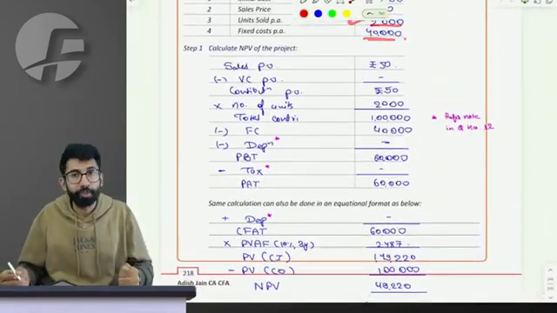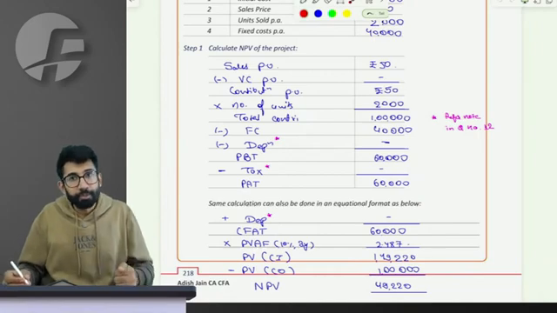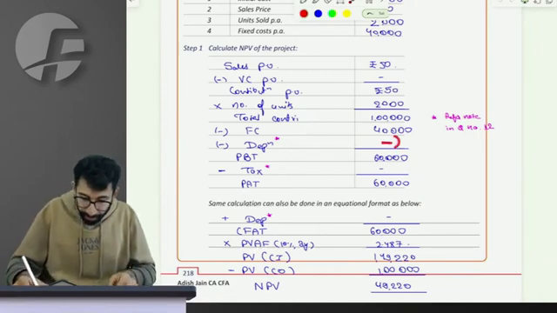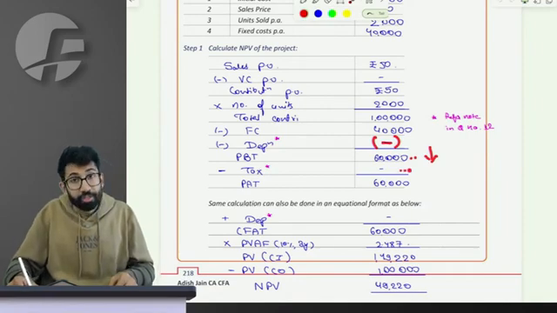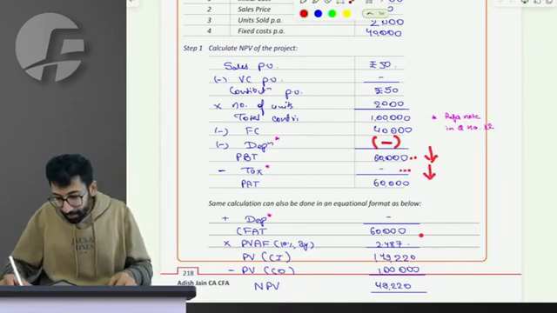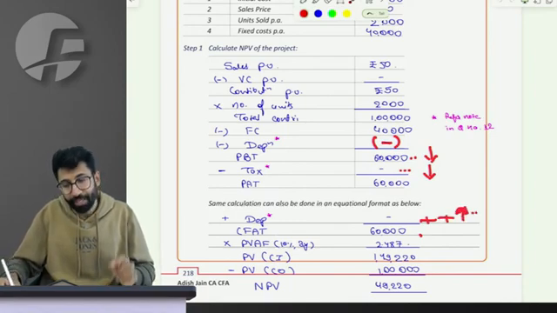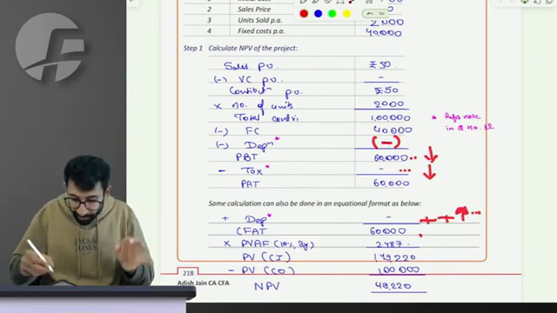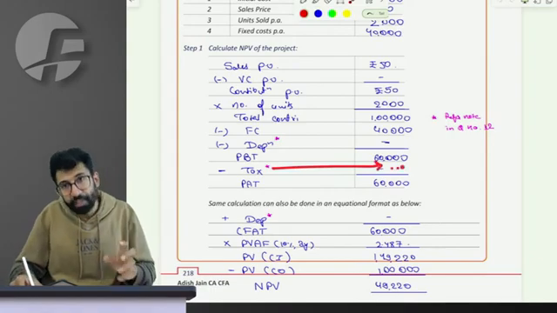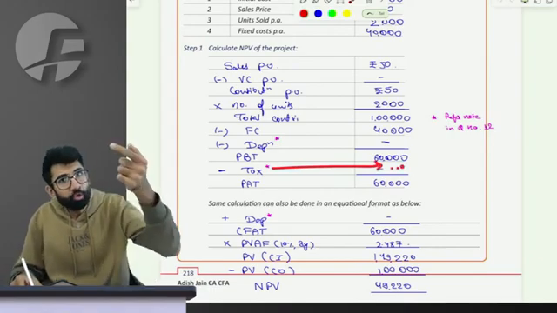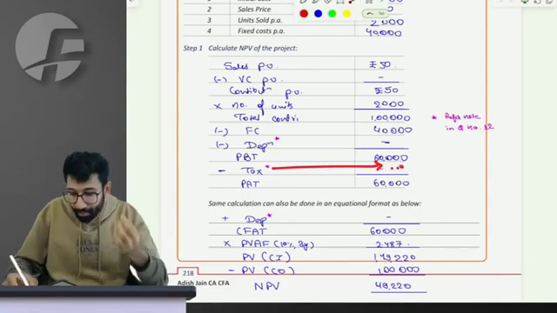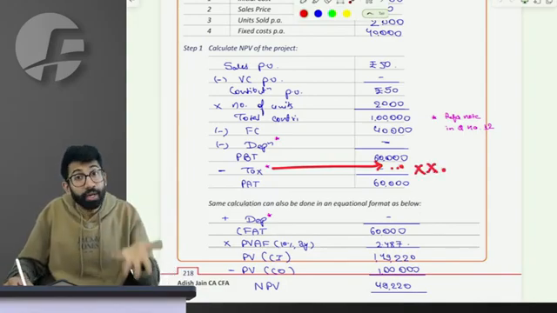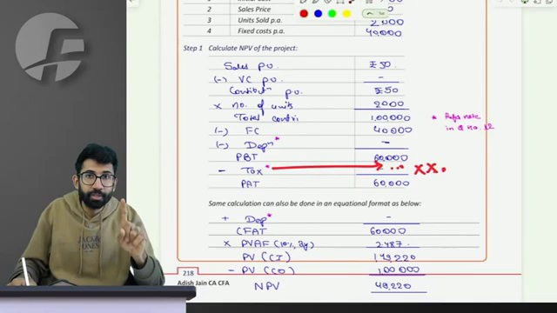Let me also teach you one more thing. What is the purpose of depreciation? You deduct it so that PBT becomes lower, so that when you charge tax, you pay a lower tax, and then you add back the same amount of depreciation, so that cash flow increases again. If there is no tax rate given in the question, then there is no point of deducting depreciation and adding the same number back, because there is no tax advantage that you can take on depreciation.